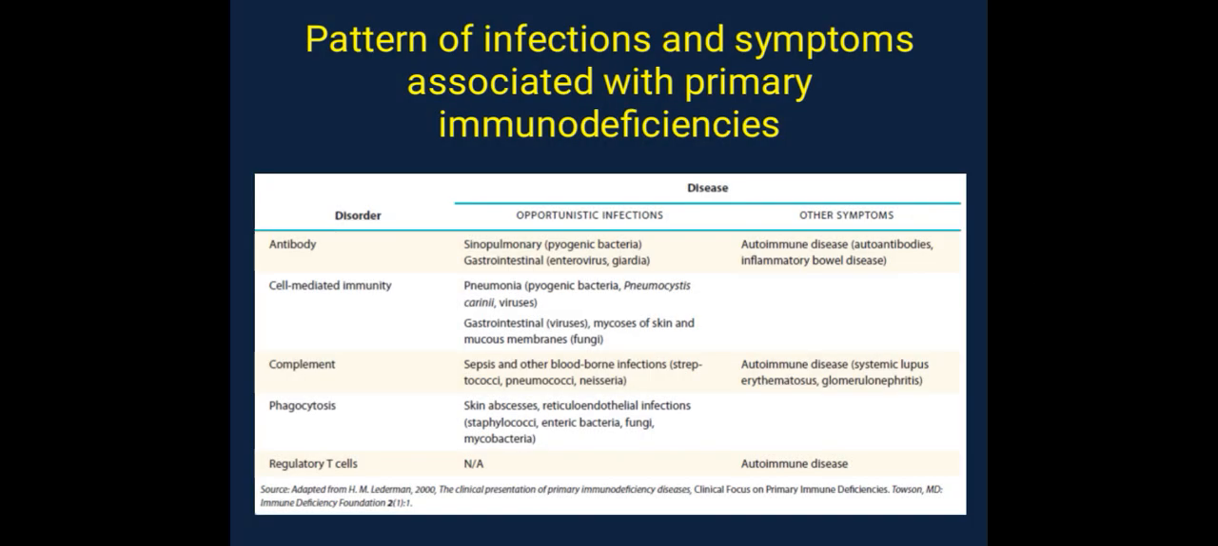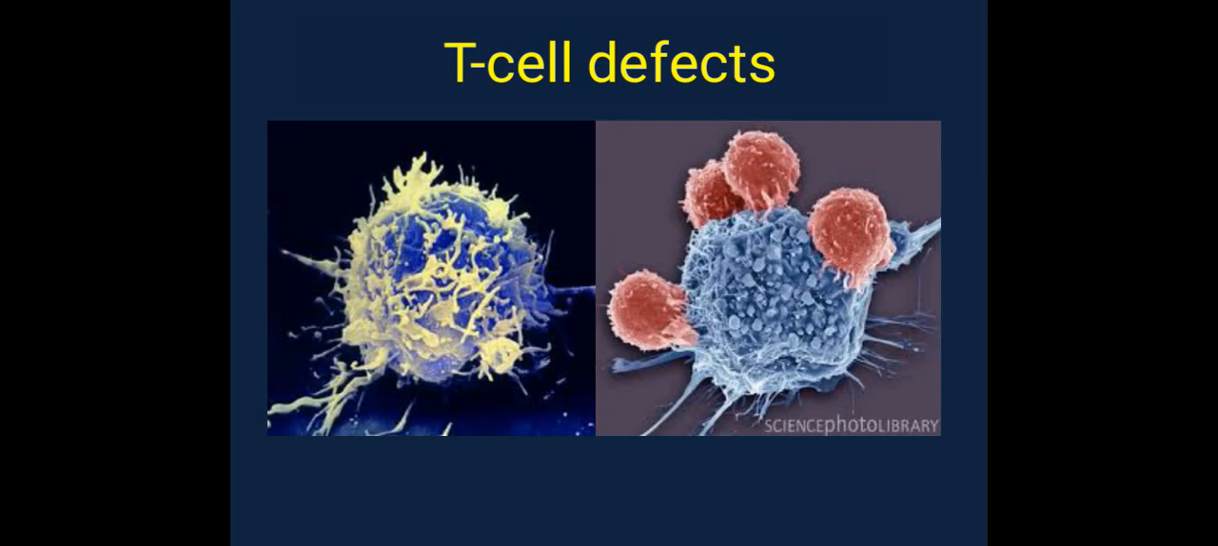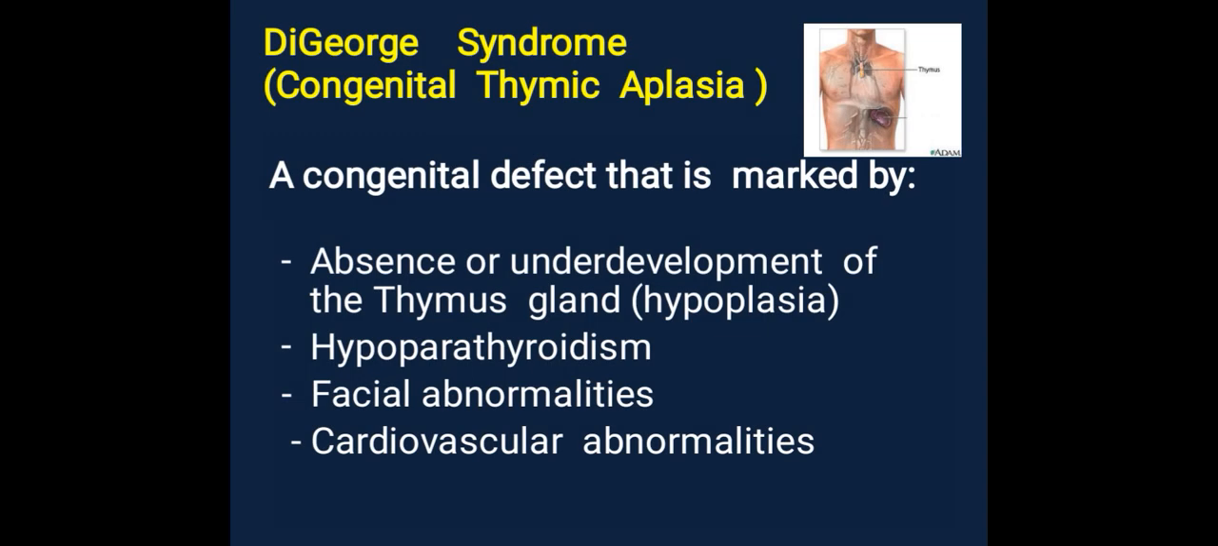Pattern of infections and symptoms associated with primary immunodeficiencies: antibody, cell mediated immunity, complement, phagocytosis, regulatory T cells. T cell defects: DiGeorge syndrome, congenital thymic aplasia, a congenital defect that is marked by absence or underdevelopment of the thymus gland, hypoplasia, hypoparathyroidism, facial abnormalities, cardiovascular abnormalities may be there.